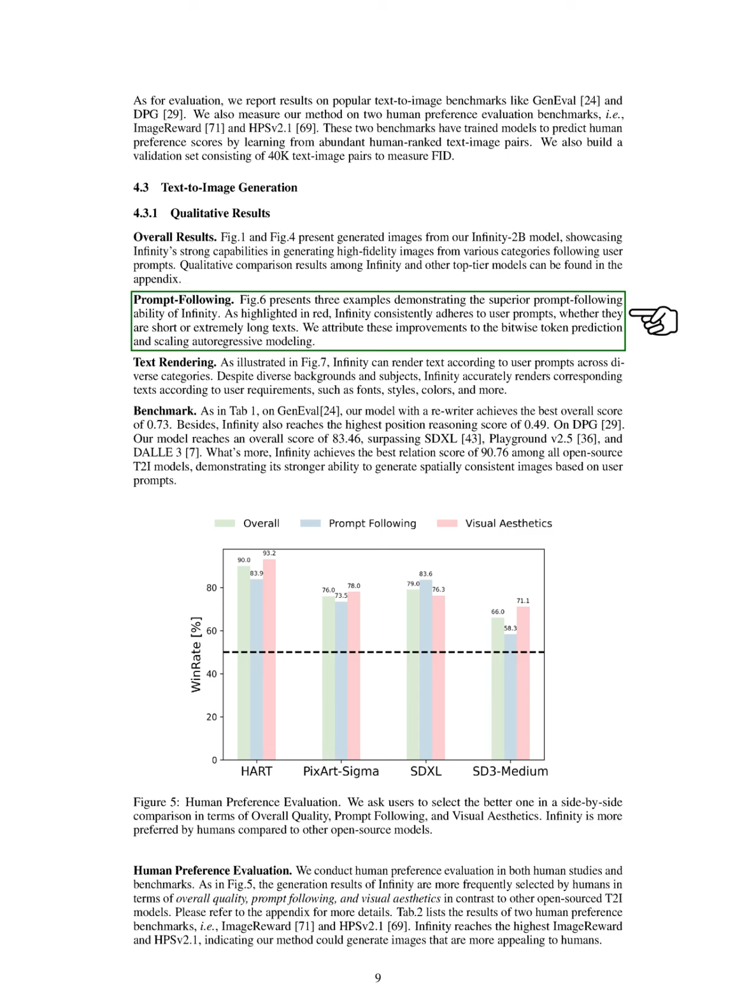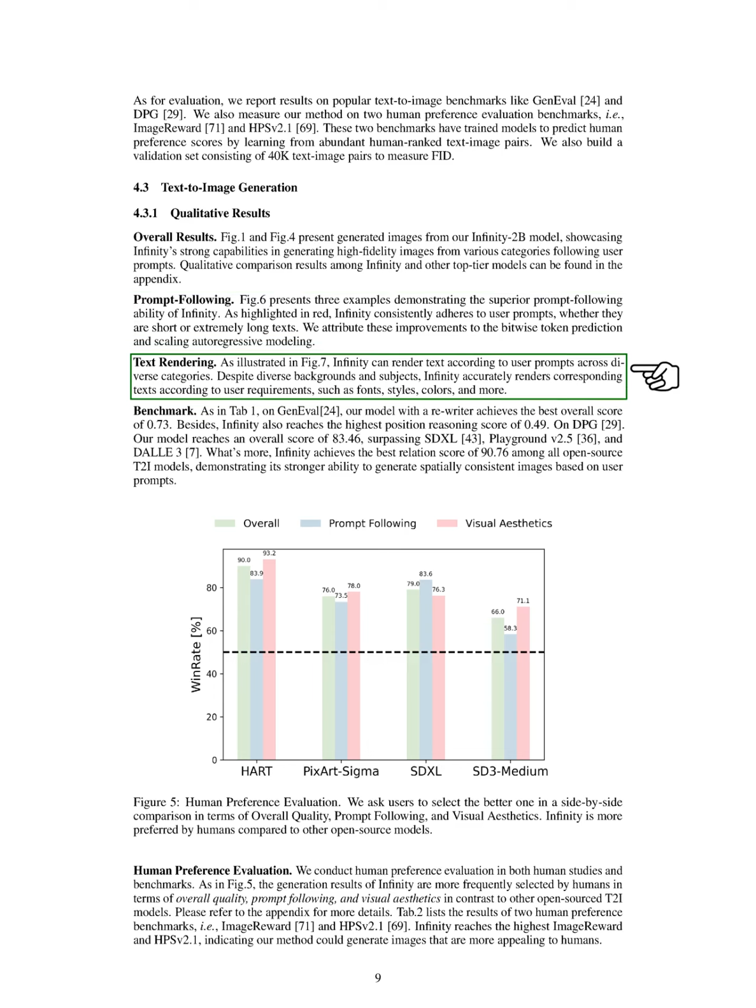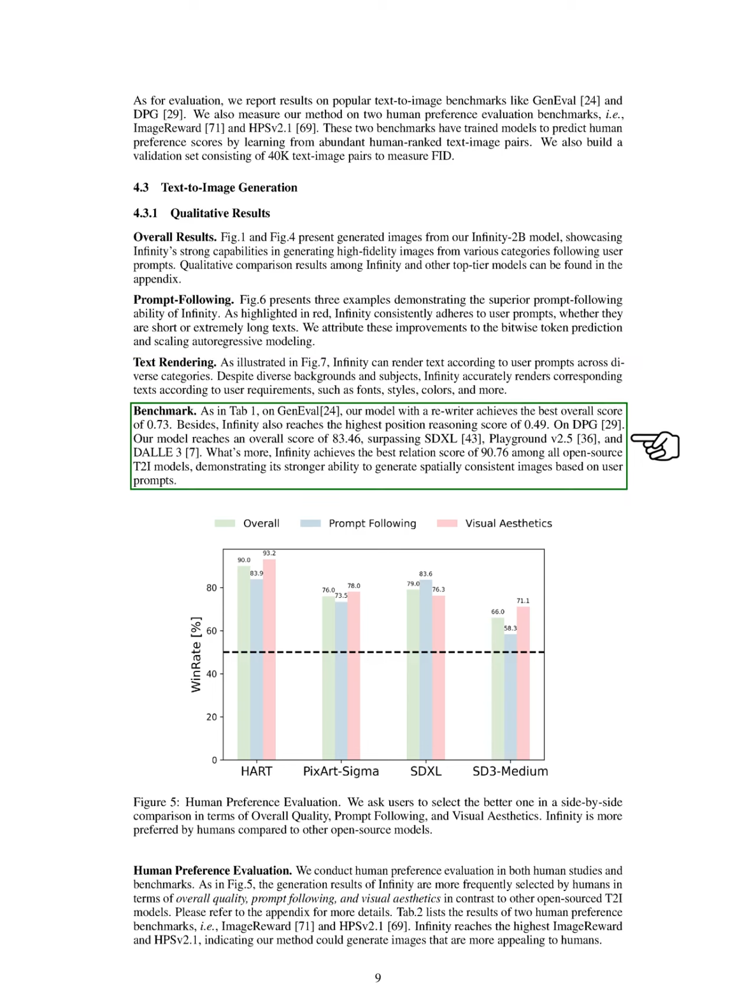We believe these improvements stem from our bitwise token prediction and scaling autoregressive modeling. Infinity also effectively renders text according to user specifications, accurately reflecting various fonts, styles, and colors across different backgrounds. In benchmark evaluations, our model achieved the highest overall score of 0.73 on GenEval and a reasoning score of 0.49. On DPG, we reached an overall score of